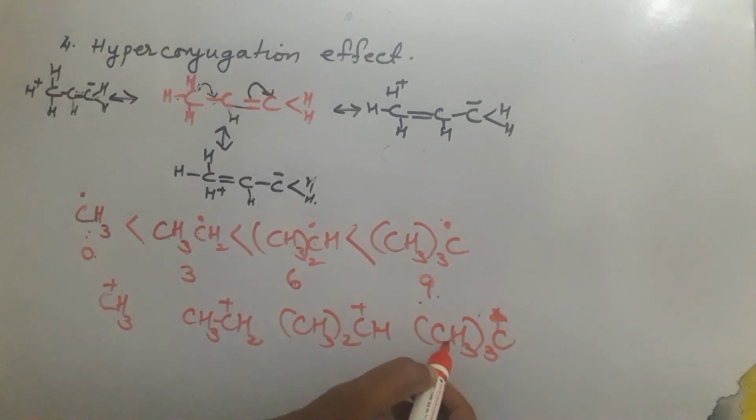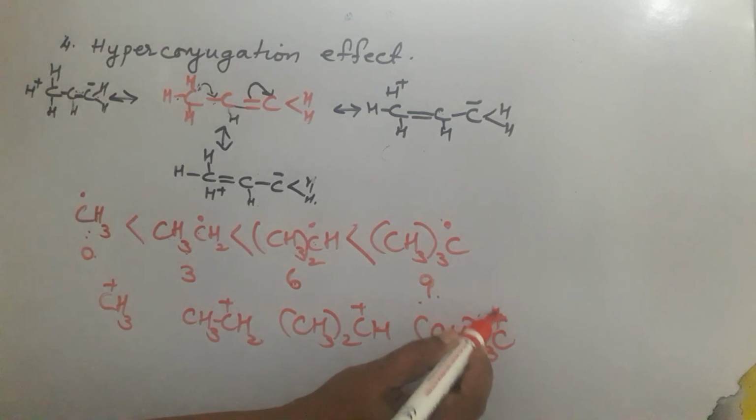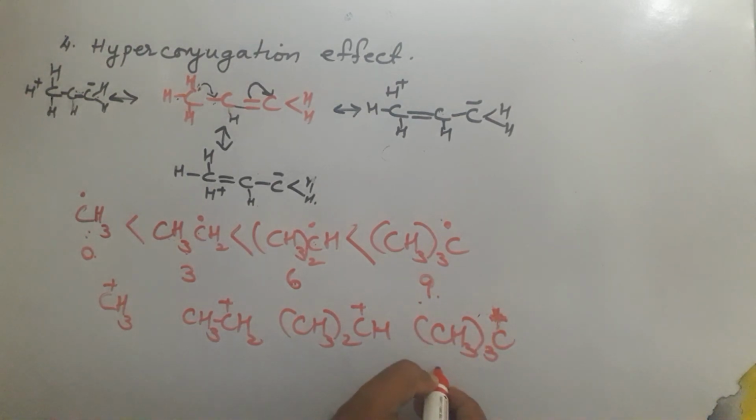Now look at this: the 3 methyl groups around the positive carbon will cause a plus I effect. Methyl will repel its shared electrons towards the positively charged carbon. So the carbon having the positive charge gets electrons nearby, and the magnitude of its positive charge decreases.